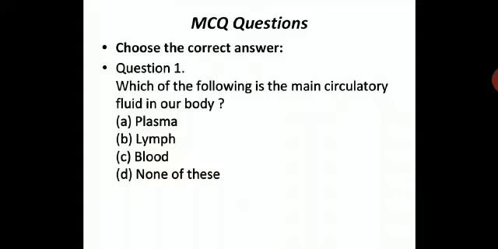Which of the following is the main circulatory fluid in a body? Now you need to find the circulatory fluid in the body. That is plasma, lymph, blood, none of this. I hope you got the right answer. Let us see, the correct answer is blood. As you all know, it is circulated in the entire body, in every part of the body, in every cell. In every part of the body you require blood. Blood flow is extremely important. So this is a circulatory fluid, that is blood.